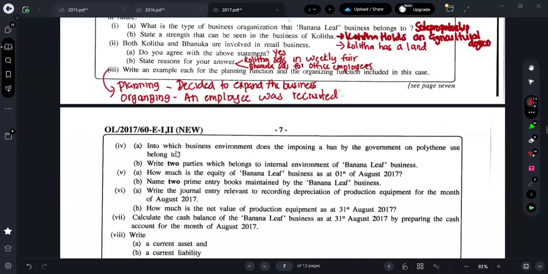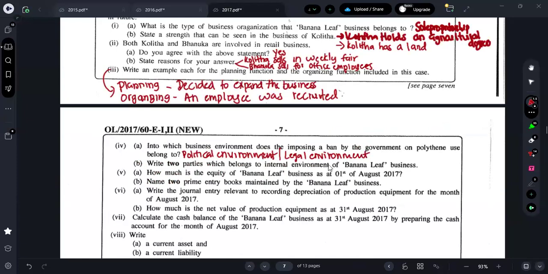Fourth one: into which business environment does the imposing of a ban by the government on polythene belong? Now, if the government is imposing something, we call it what environment, guys? Political environment. Also, you can take legal environment also. Okay. Next one is what?